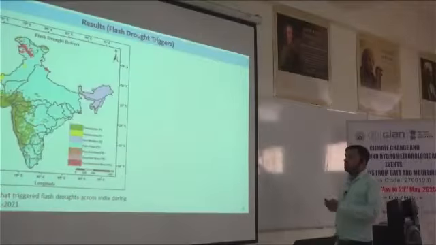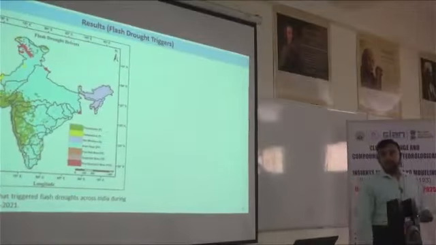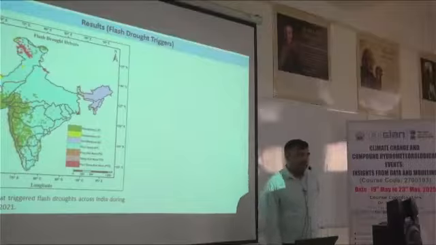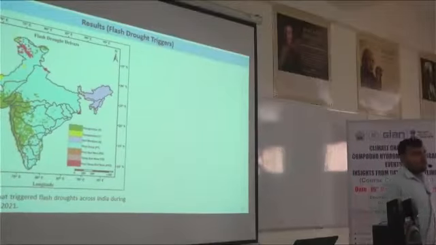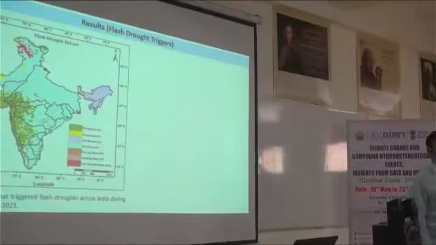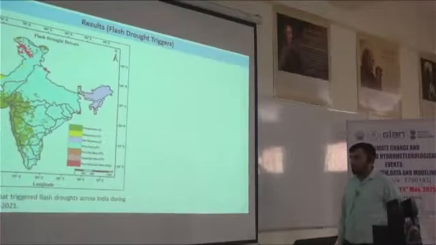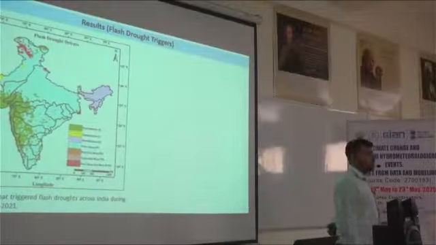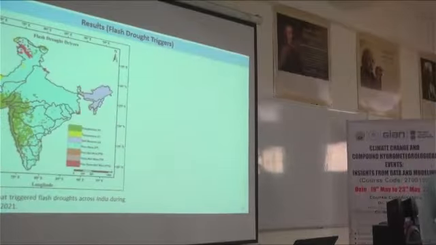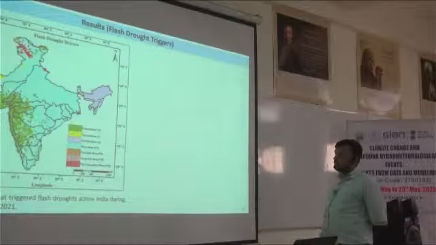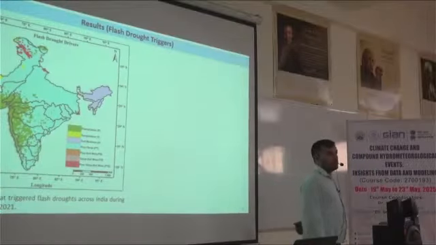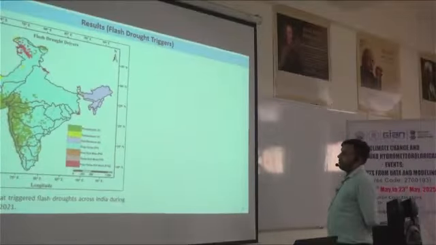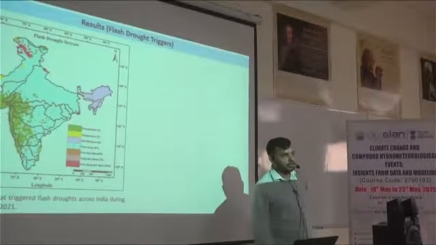Then the third important thing, we need to find out the triggers or drivers which are causing flash drought to occur in India. From the literature I got to know that some definitions use precipitation as an input variable to find flash drought, some use temperature, and some use soil moisture. So we can say all three variables, precipitation, temperature and soil moisture, play a crucial role in defining flash drought. So we have taken all three parameters.